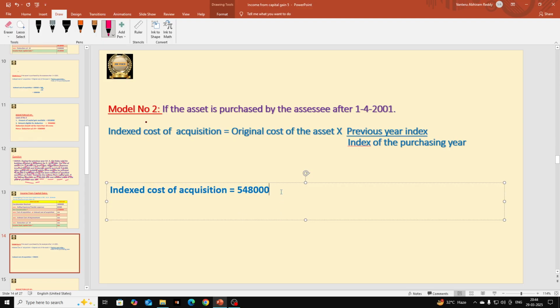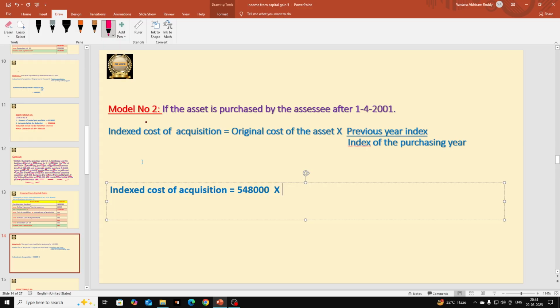5 lakhs 48,000 into previous year index number. They did not give it in the question, but always you should remember the previous year index number as well as the 1-4-2001 number. These two you have to remember compulsorily. Sometimes that will be available in the question, sometimes it may not be available. So that is why it is your duty to remember these two numbers. Remaining all numbers will be given in the question.